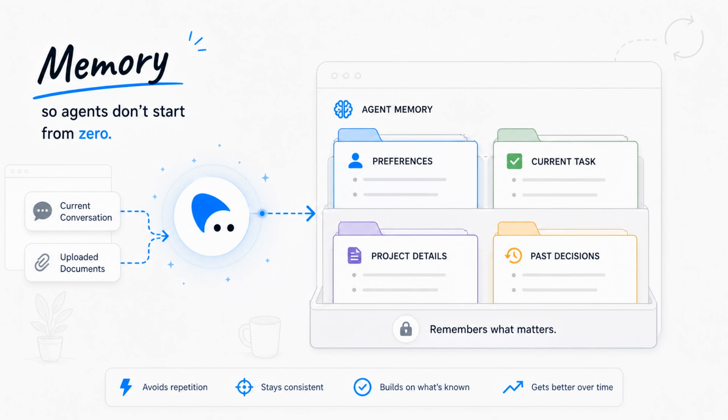Memory helps an agent avoid starting from zero every time. Short-term memory might include the current conversation and documents you uploaded. Longer-term memory might include your preferences, your project details, or past decisions, depending on how the system is designed.